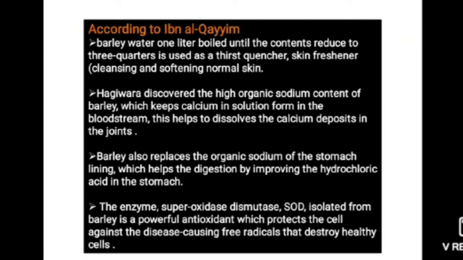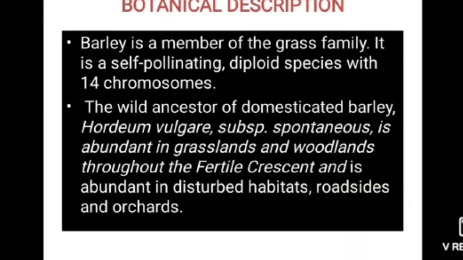This helps to dissolve the calcium deposits in the joints. Barley also replaces the organic sodium of the stomach lining, which helps digestion by improving the hydrochloric acid in the stomach. The enzyme superoxide dismutase, SOD, isolated from barley, is a powerful antioxidant which protects the cell against disease-causing free radicals that destroy healthy cells.